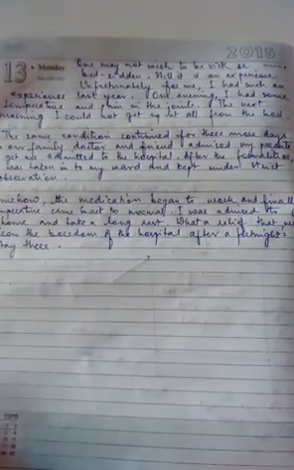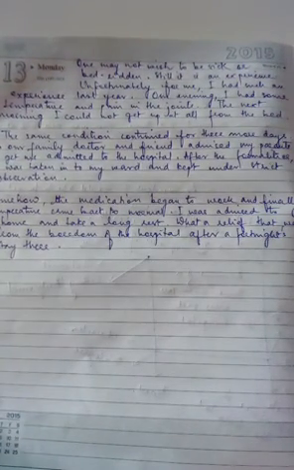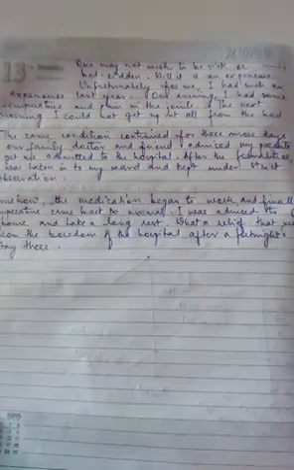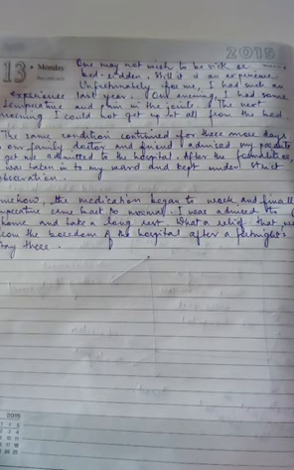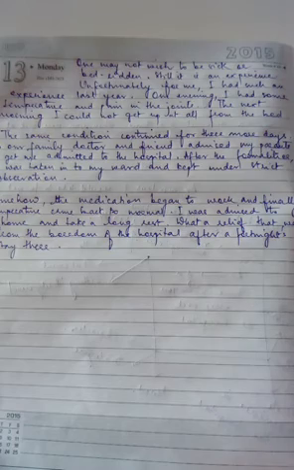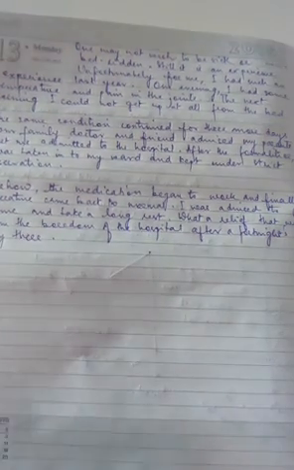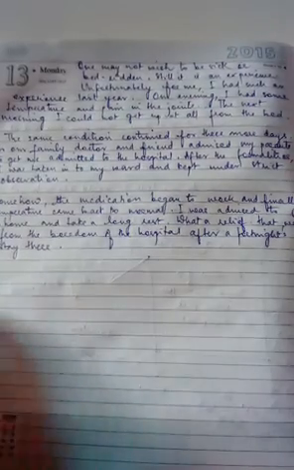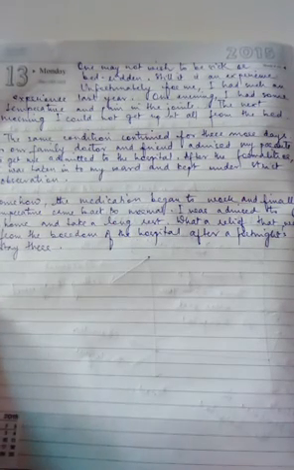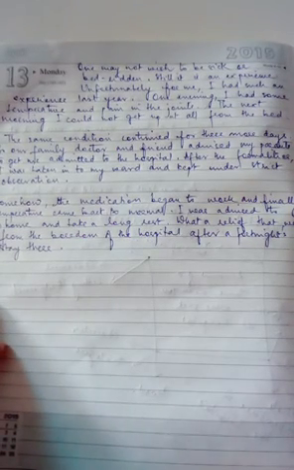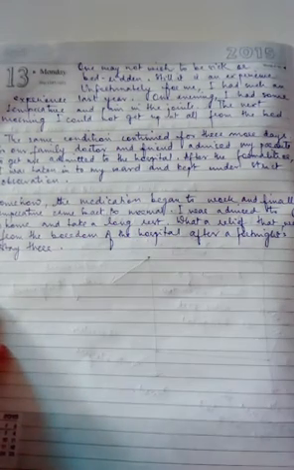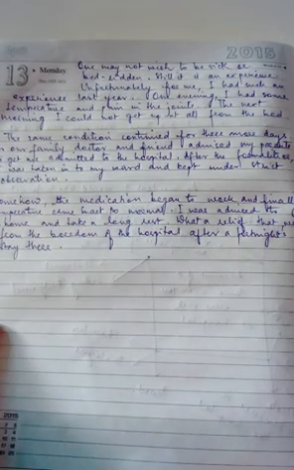Now, taking up this topic only, you can begin like this, which is what I meant by a statement. You can give a statement like this: one may not wish to be sick or bedridden, still it is an experience. Unfortunately for me, I had such an experience last year. So you see, I have started with this kind of statement. You need to give a statement in narrative composition, so you get good marks. So keep this in mind. For narrative composition, you begin with a kind of statement. So you begin like this, and then you go on.